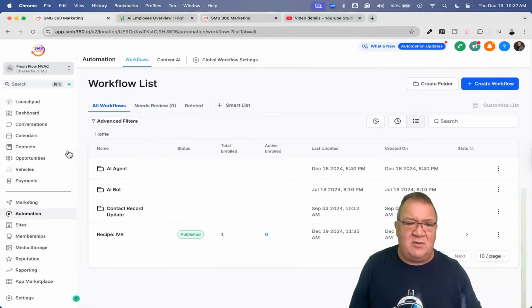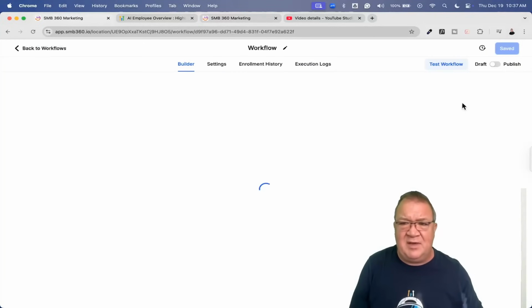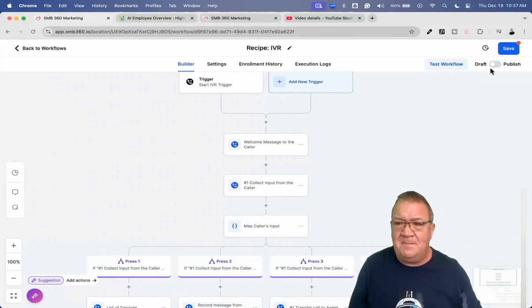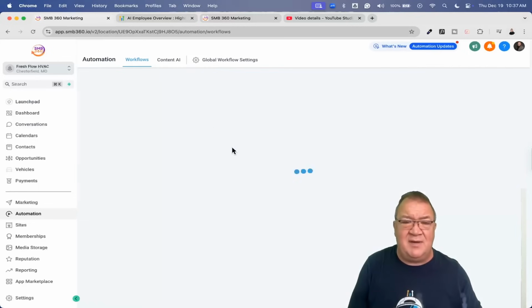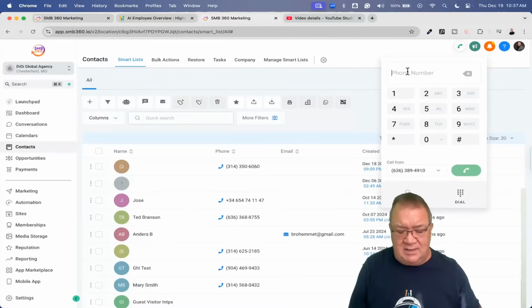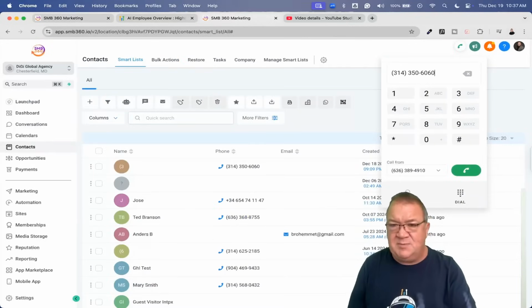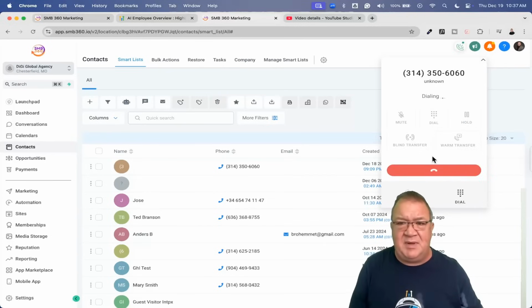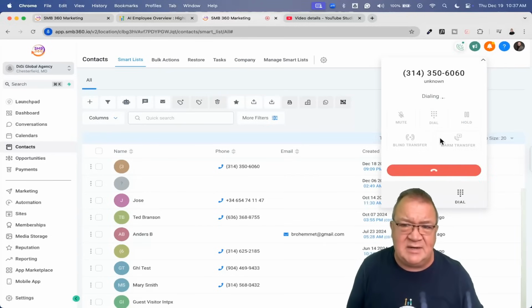So right now I'm going to pop back over here, go to the IVR, and then I'm going to turn this back off and save it. So now we don't have any contention. And now I'm going to come back in here and try the number again. From this particular perspective, we should get the AI agent picking up. Let's just see what this does here.